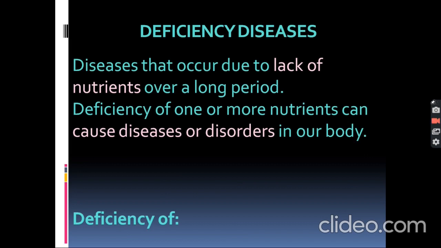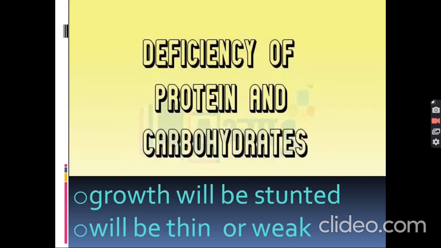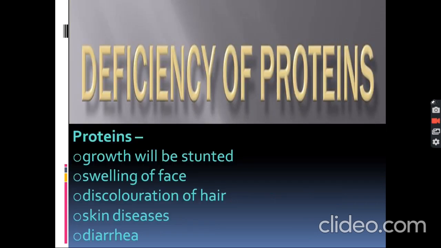Deficiency diseases. Diseases that occur due to the lack of nutrients over a long period of time. Deficiency of one or more nutrients can cause diseases or disorders in our body. Deficiency of protein and carbohydrates, both: the growth will be stunted, means the growth will stop completely. And second is we will be thin or weak.